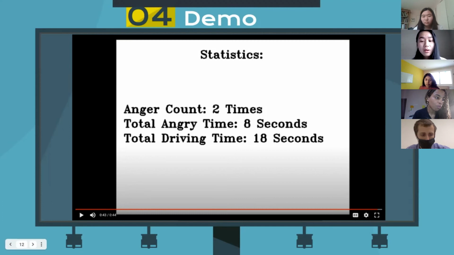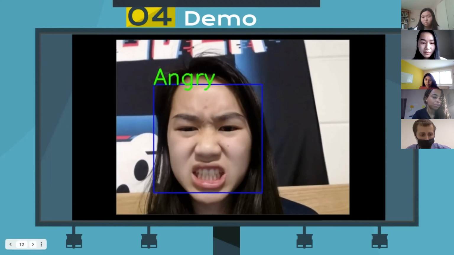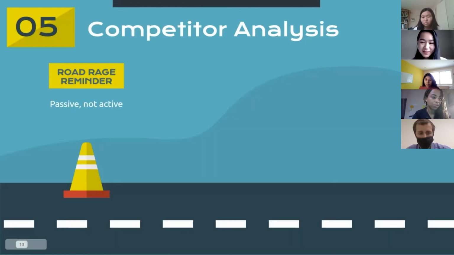Now that you know how our solution works, let's take a look at some similar products already out there. So there is the road rage reminder, which takes a more passive approach. There you have stickers that tell drivers to stay calm. Our product takes a more active approach by working to calm the driver down.